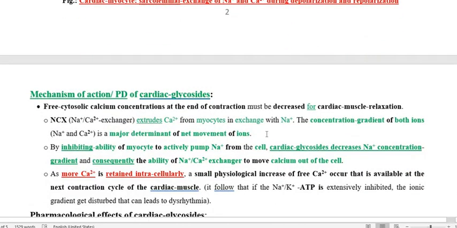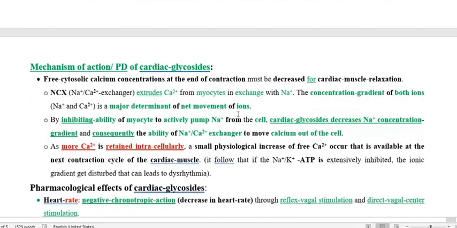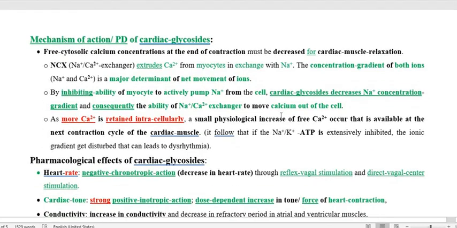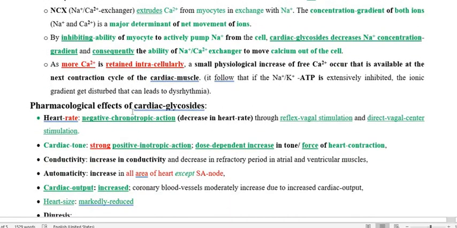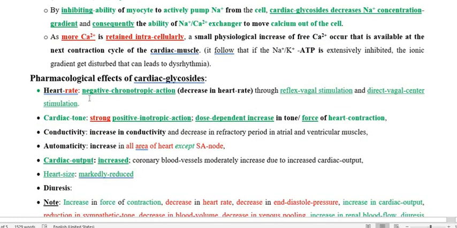This is written here in detail, as we have mentioned about the sodium-calcium ion exchanger, in write-up form. So the pharmacological effects of cardiac glycoside that we already mentioned: the negative chronotropic effect, it decreases the heart rate.